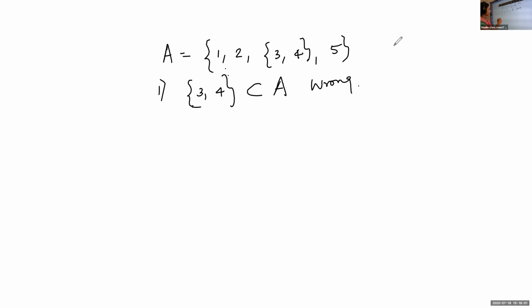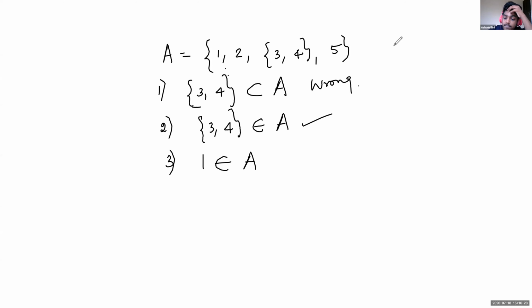Is it okay? Now, {3, 4} belongs to A. Is it correct? Yes, because {3, 4} is an element of A. Therefore, it is correct. 1 belongs to A. Yes, 1 is an element of A. True.